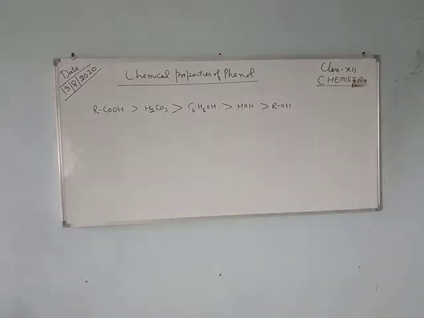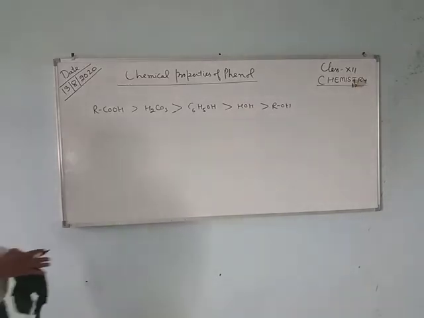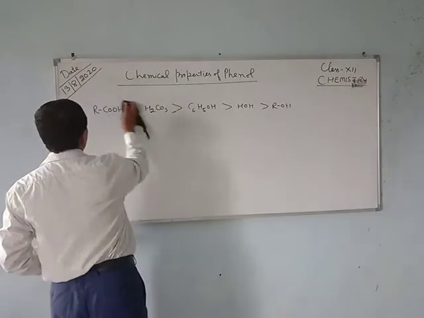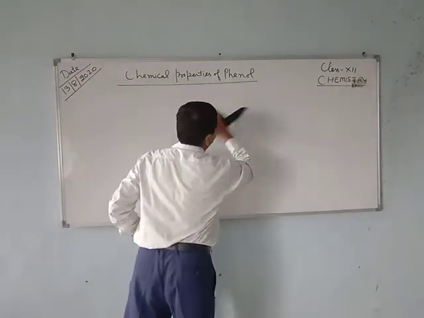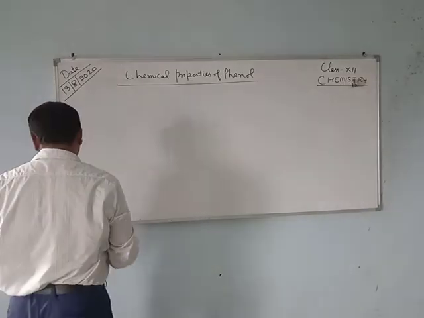After that we come to the next reaction, reduction of phenol.